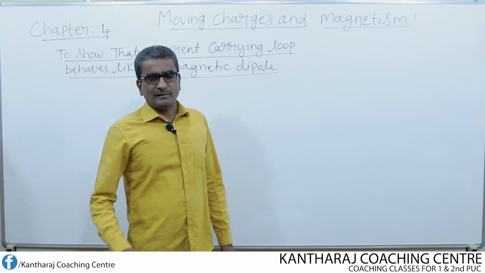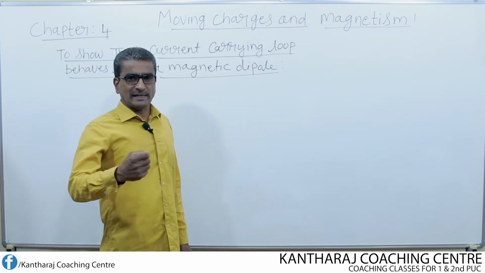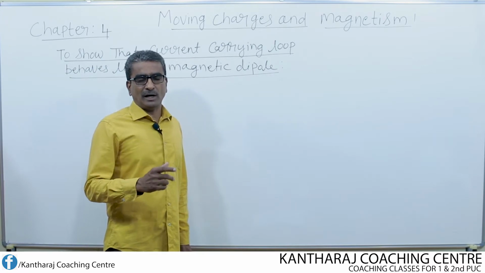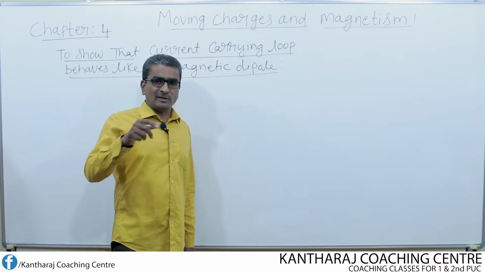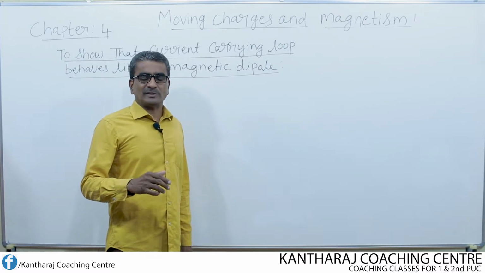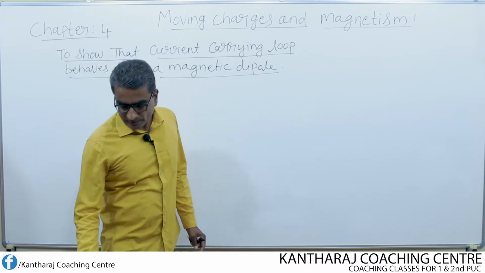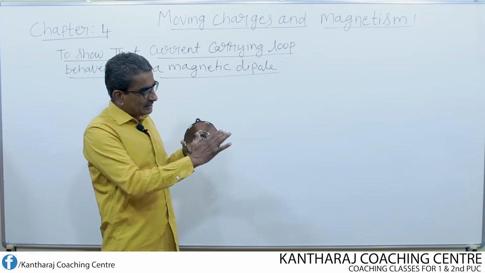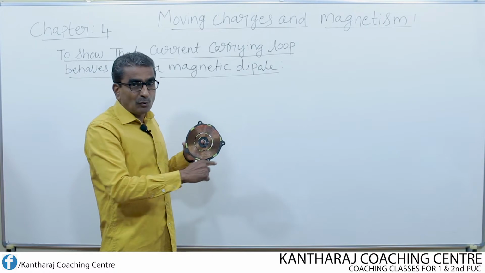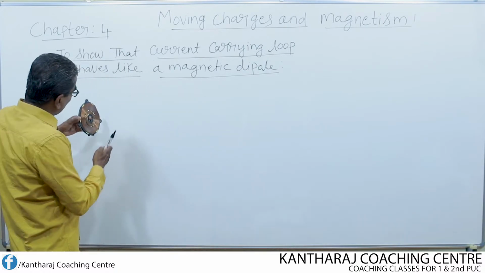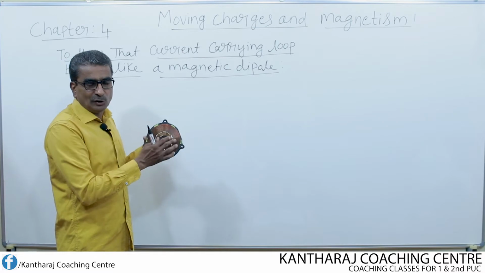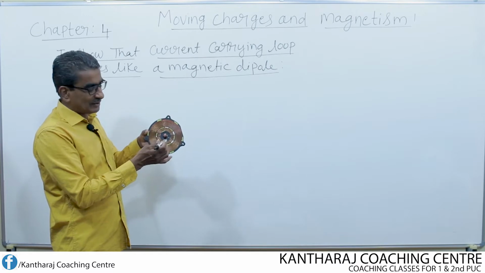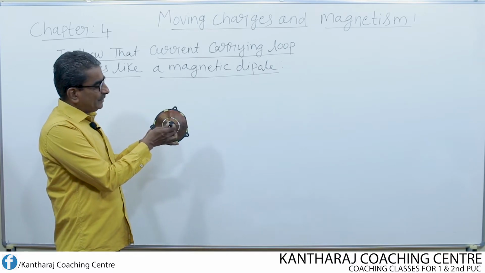In our last class, we derived an expression for the magnetic field at a point on the axis of a circular loop of wire carrying current, and also we extended this equation to a circular coil. That means if I consider one circular coil of wire like this, or if I imagine this entire thing as equal to only one loop, then by passing the current through this coil or the loop in any one of the directions, either clockwise or anti-clockwise, what's the magnetic field at a point